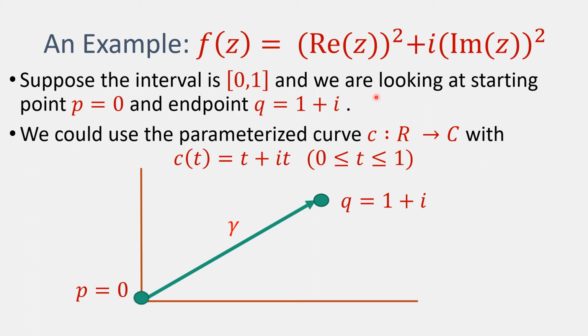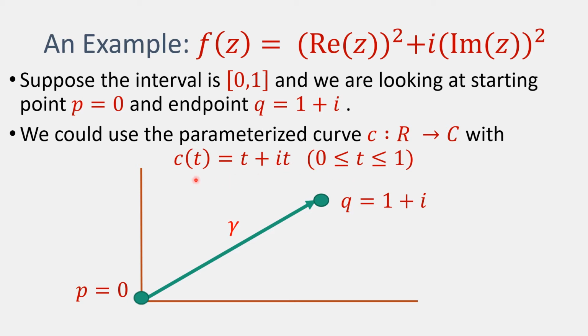The starting point we're going to be looking at is the complex number 0 and the end point is the complex number 1 plus I. And the parameterized curve we're going to use is this one here, which takes a value t and reports the complex number t plus I multiplied by t. And that's between this interval here.